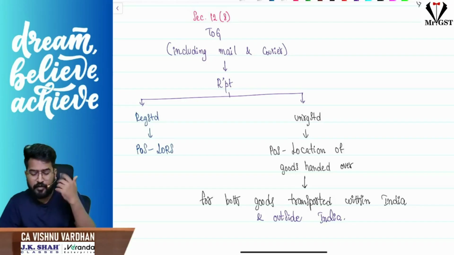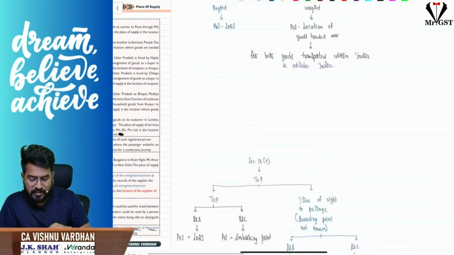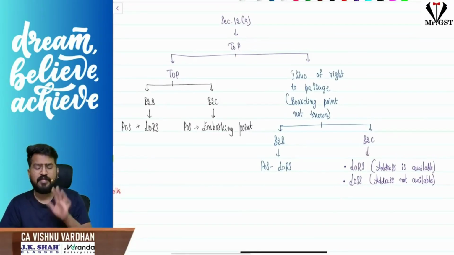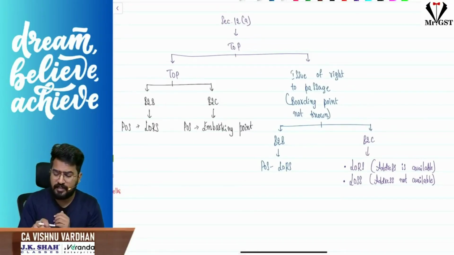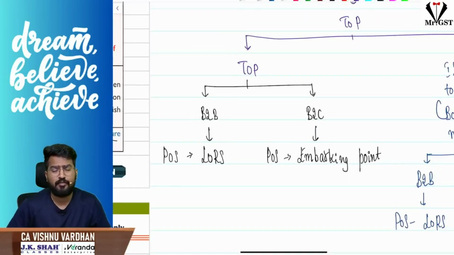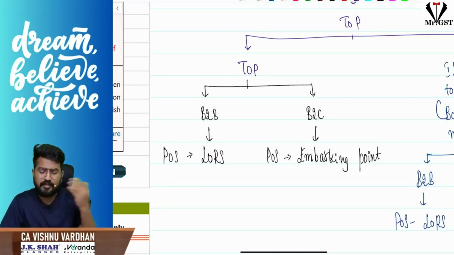Clear? Now, section 12 subsection 9. This is with respect to transportation of passengers. What is the place of supply? See, understand, if it is just a transportation of passengers, for example you are booking a flight ticket and the recipient is registered, then the place of supply will be where you are registered.